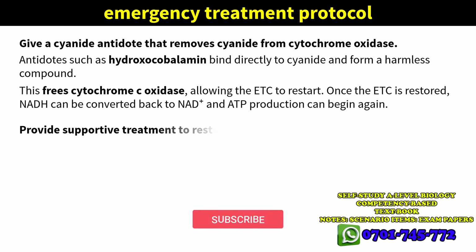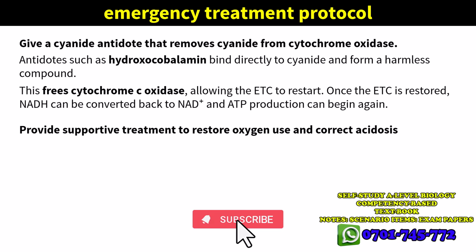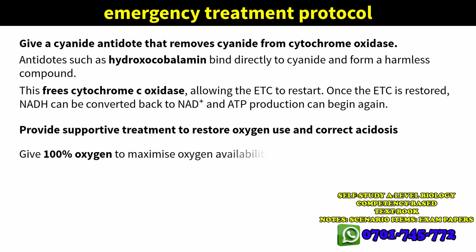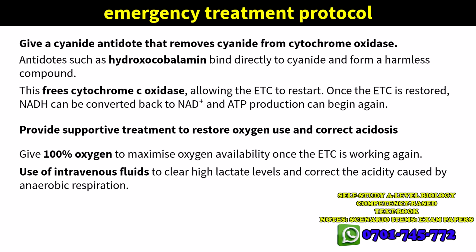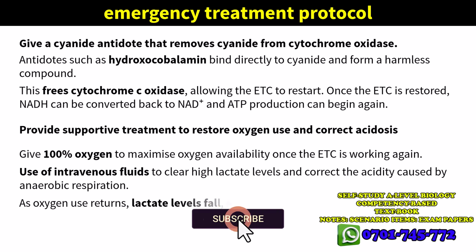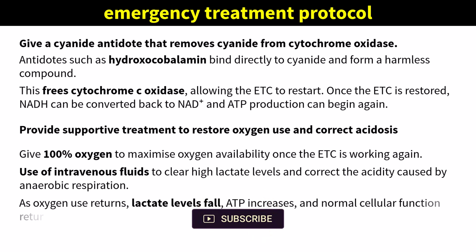Stage 2. Provide supportive treatment to restore oxygen use and correct acidosis. 100% oxygen, to maximize oxygen availability once the ETC is working again. Intravenous fluids to clear high lactate levels and correct the acidity caused by anaerobic respiration. As oxygen use returns, lactate levels fall, ATP increases, and normal cellular function returns.